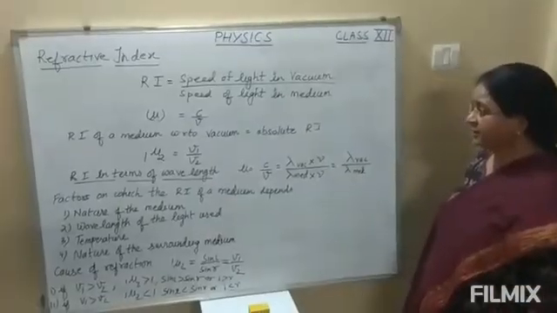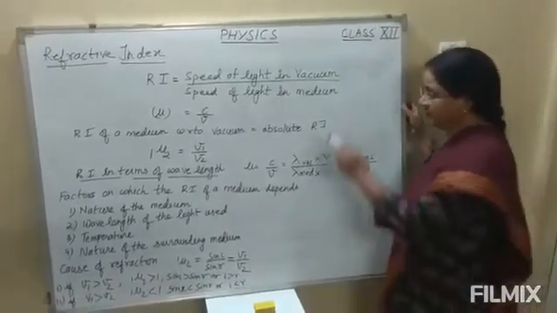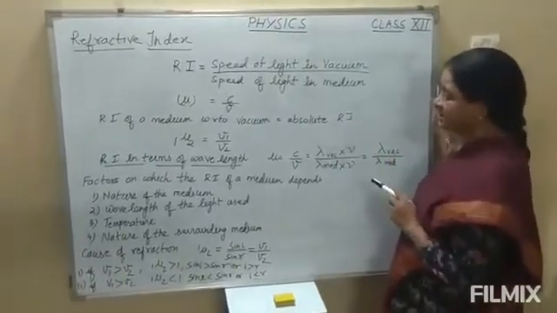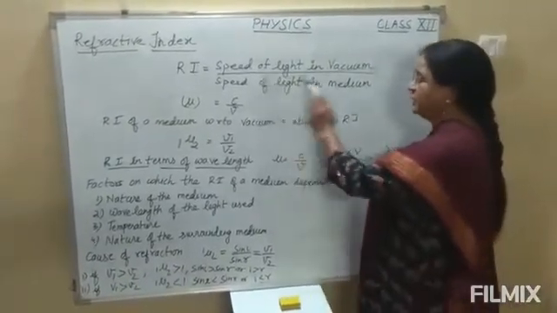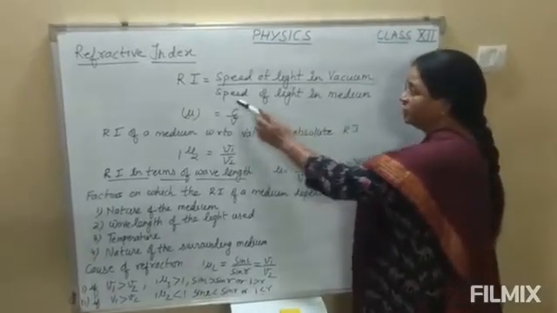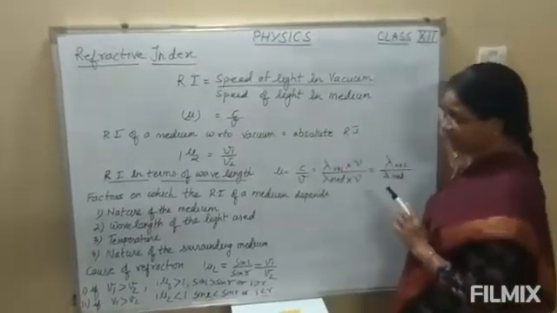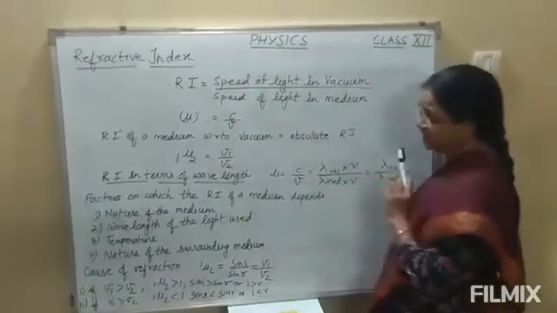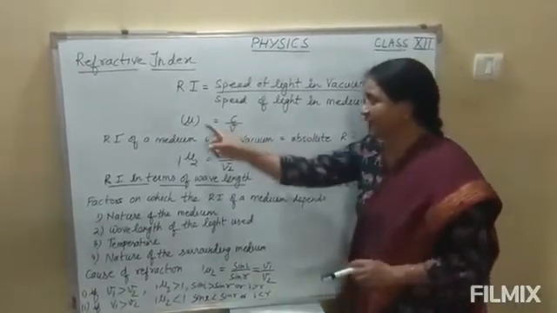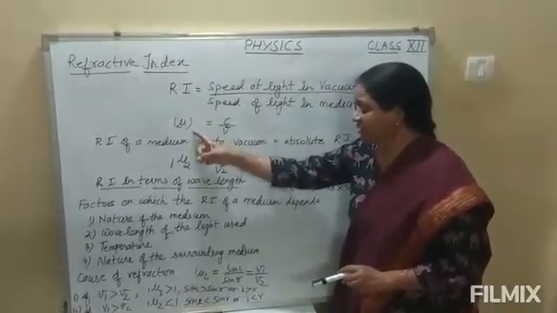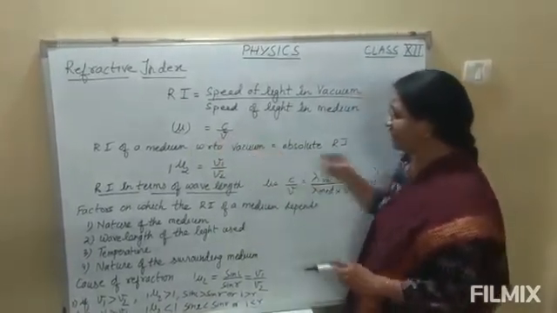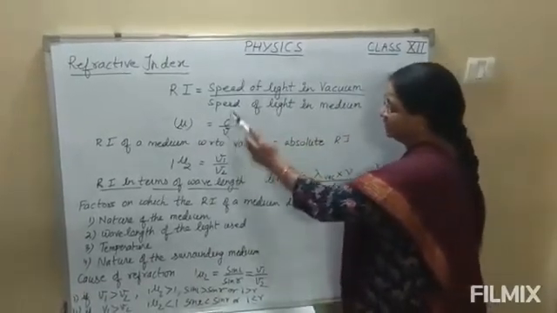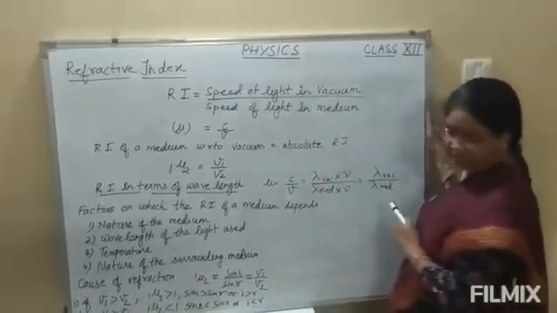We will see the different formulas of refractive index. The first formula of refractive index is the ratio of speed of light in vacuum to the speed of light in medium. Suppose we take the symbol for refractive index as mu. So, mu is equal to c upon v. Here c is the speed of light in vacuum and v is the speed of light in medium.